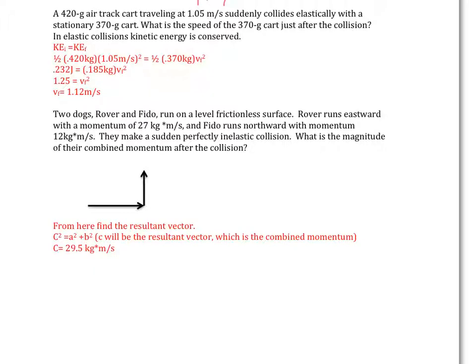So in here, in elastic collisions, kinetic energy is conserved. So I ultimately want to find my final speed. It says, what is the speed of the cart just after the collision? So conservation of energy tells me my initial kinetic and my final kinetic should be the same. So I'm going to start plugging in my values for my initial kinetic energy and my final. What I don't know is my final velocity, and that's what I'm going to solve for. And with my final velocity, when I solve for it, I get 1.12 meters per second.